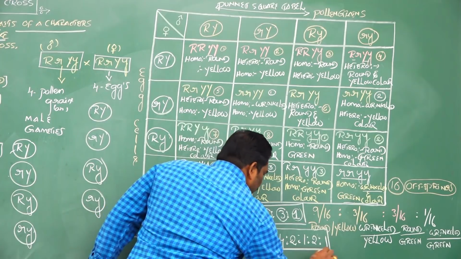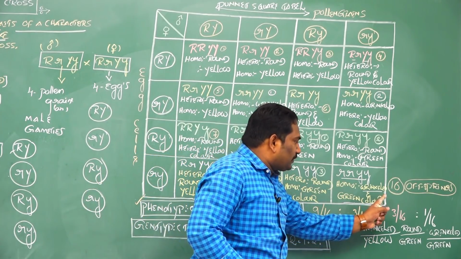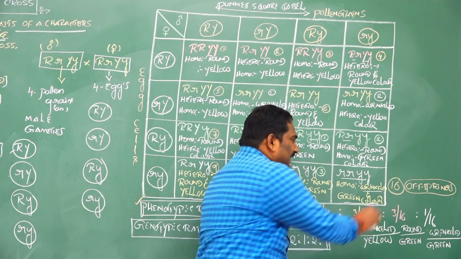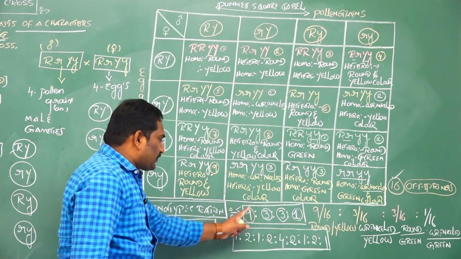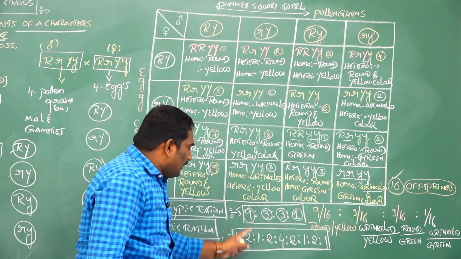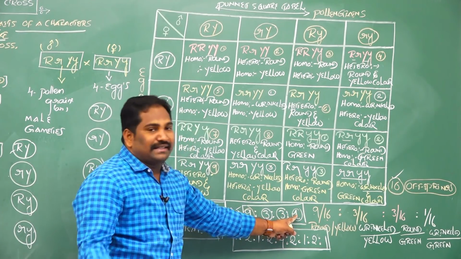Once again, the total number of offsprings produced at the end of F2 generation of dihybrid cross is 16. Phenotypic ratio is 9 is to 3 is to 3 is to 1. 9 plus 3, 12, 12 plus 3, 15, 15 plus 1, 16.